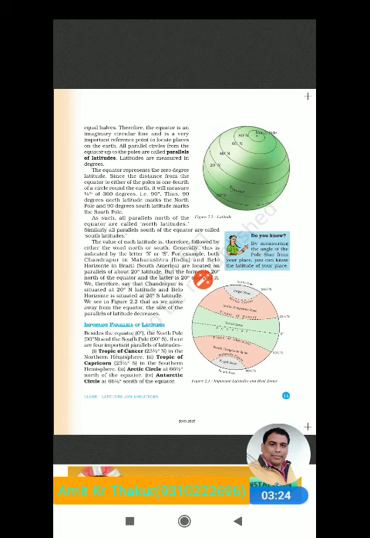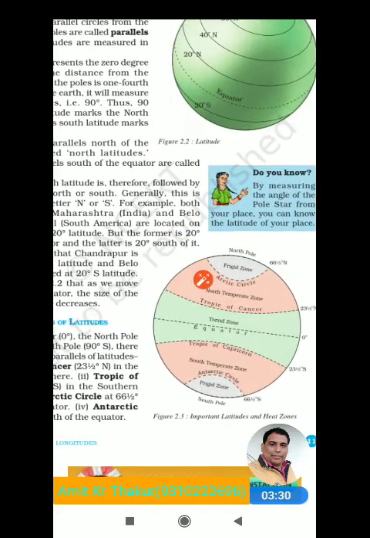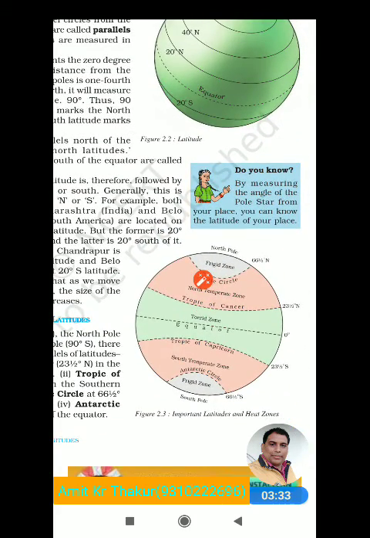So also we will see here the important latitudes and the heat zones. As we can see, the equator is also called the torrid zone or heat zone. It is at 0 degrees, and 23 and a half north is called the north temperate zone, the Tropic of Cancer.